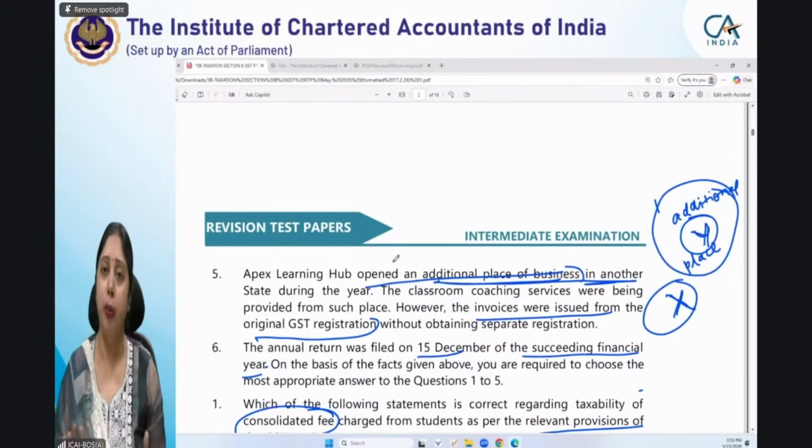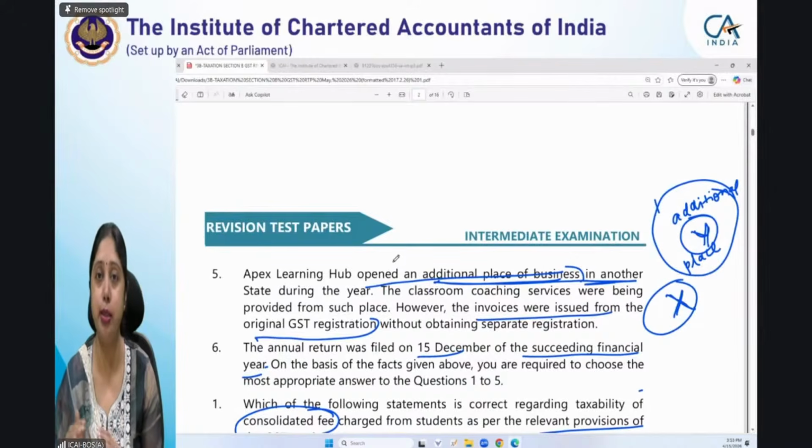Now, when its aggregate turnover has exceeded the threshold limit, so for any additional place of business, we do not need to compute the turnover separately for that particular state.